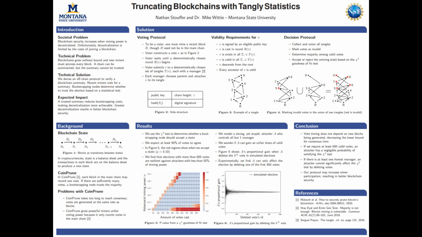This comes in really handy during our decision protocol, where we first collect and union all of the tangles, and then we mark votes as invalid. Let's look at Figure 4 for an example.